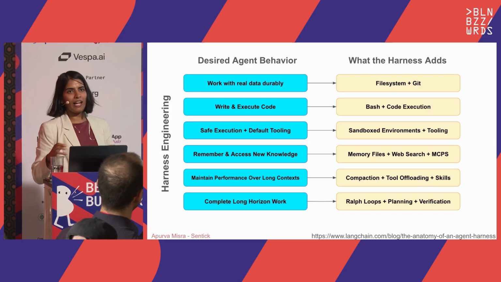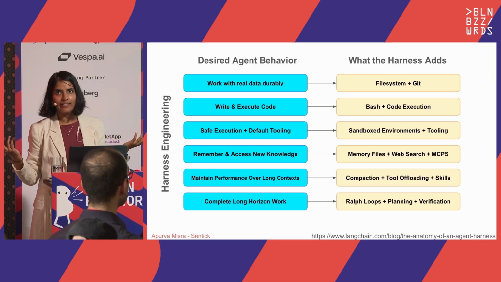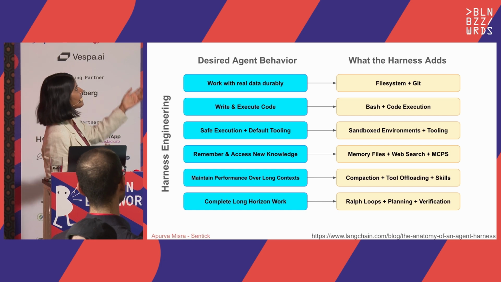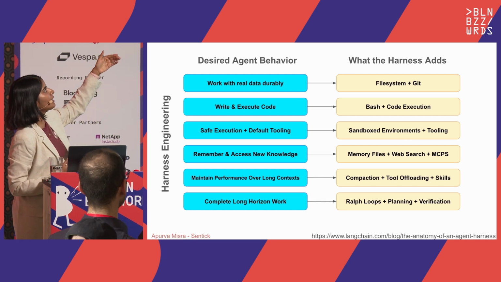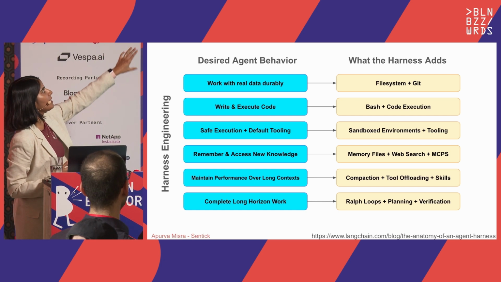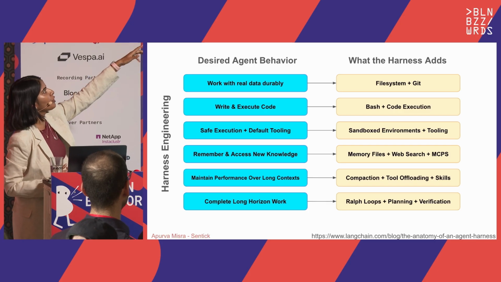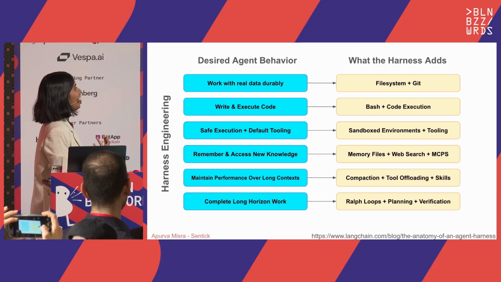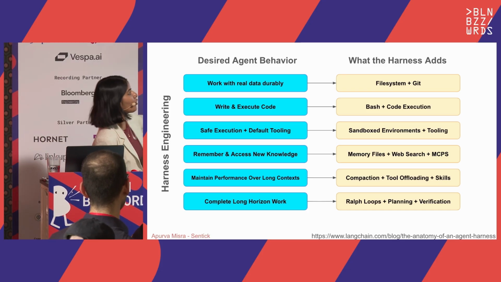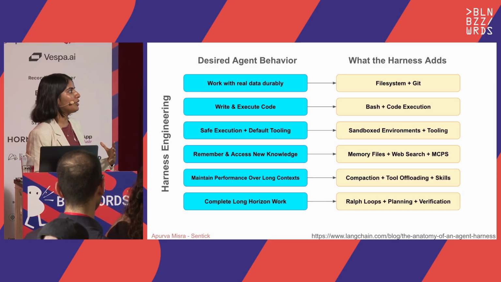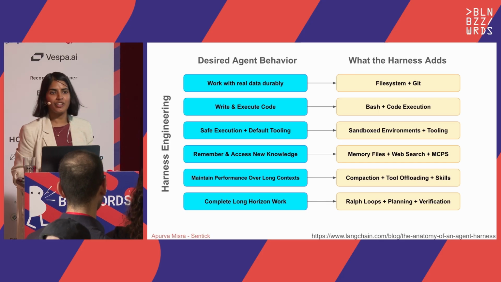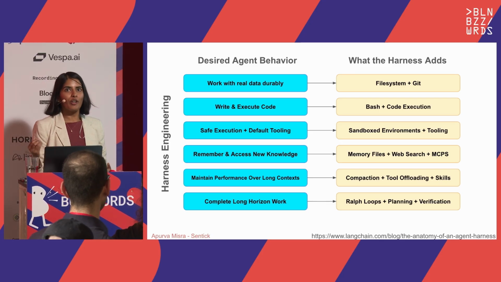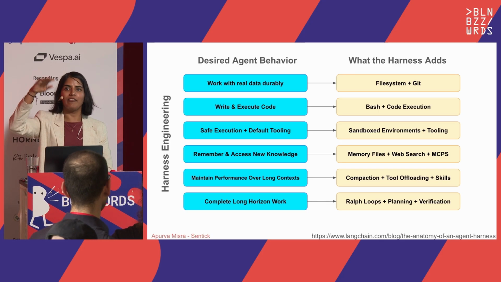And the whole system is now called Harness, and it's called Harness Engineering. So basically, this is relevant to Claude Code, basically a coding agent. If we wanted to work with real data durably, we have to give it access to the file system. If we wanted to run on long horizon work, you will have to make it do Ralph loops, planning, verification. Ralph loop is also sort of like ReAct, but for a higher level, for the agent.